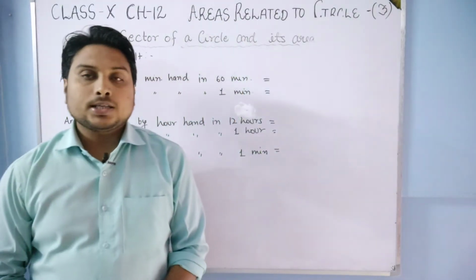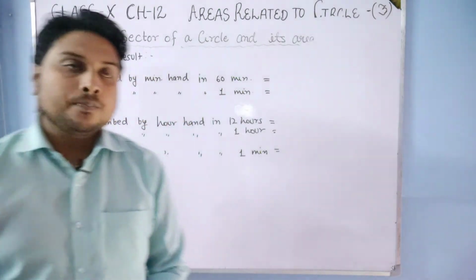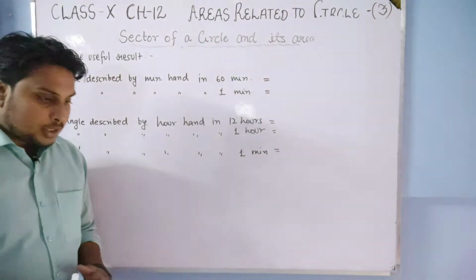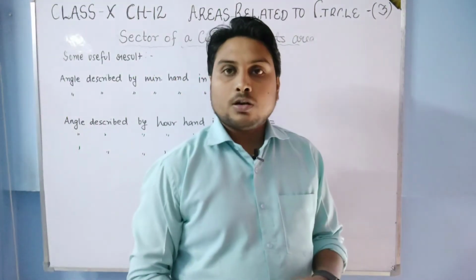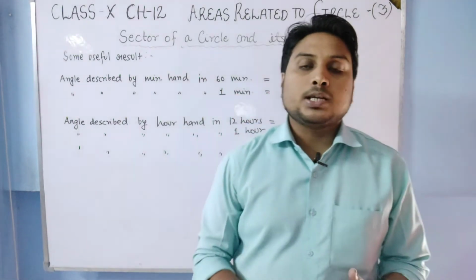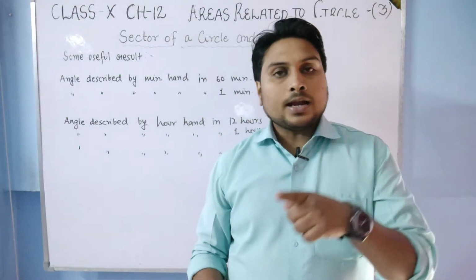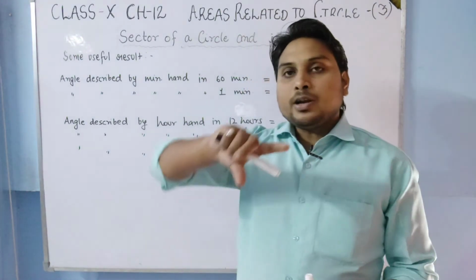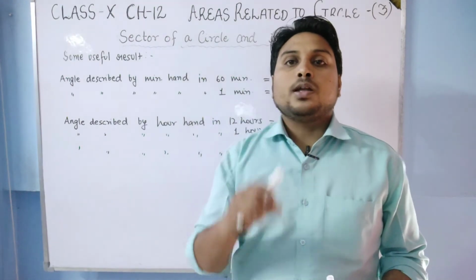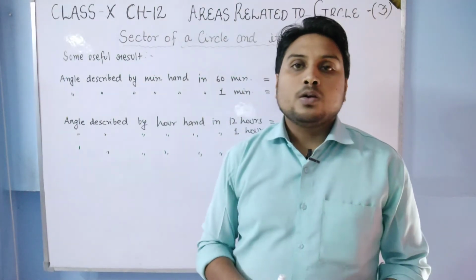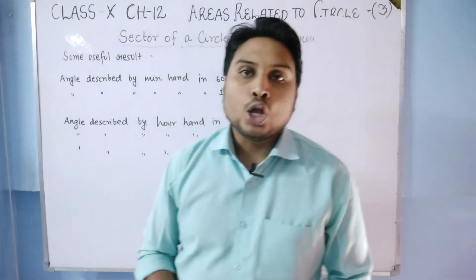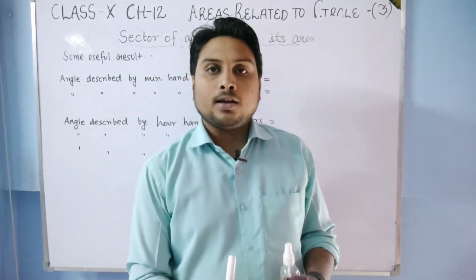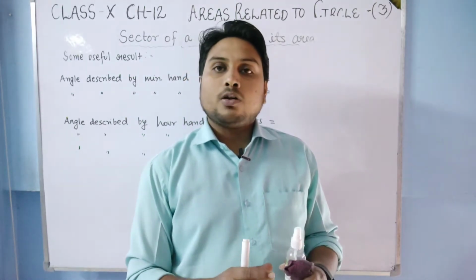Now students, let us see some useful results regarding the clock. In our day-to-day life we see clocks. The hands of the clock, the minute hand and hour hand, complete rotations. In one complete revolution, the minute hand or hour hand completes its 360 degree. So let us find how much angle it will describe in 1 minute or in 1 hour.